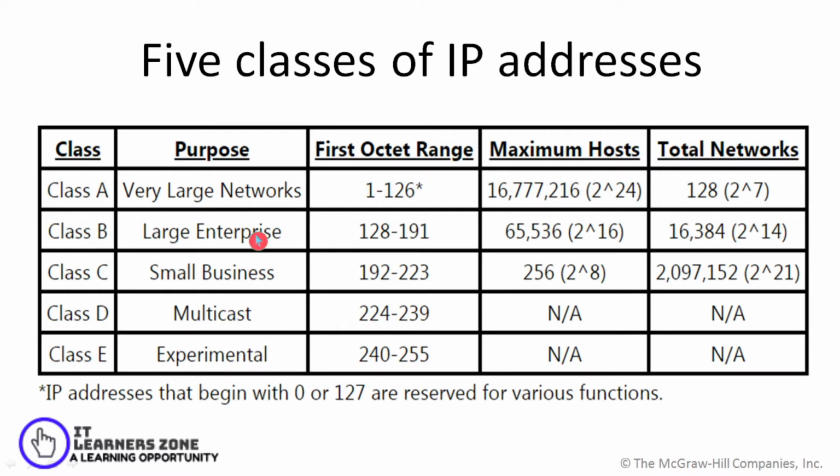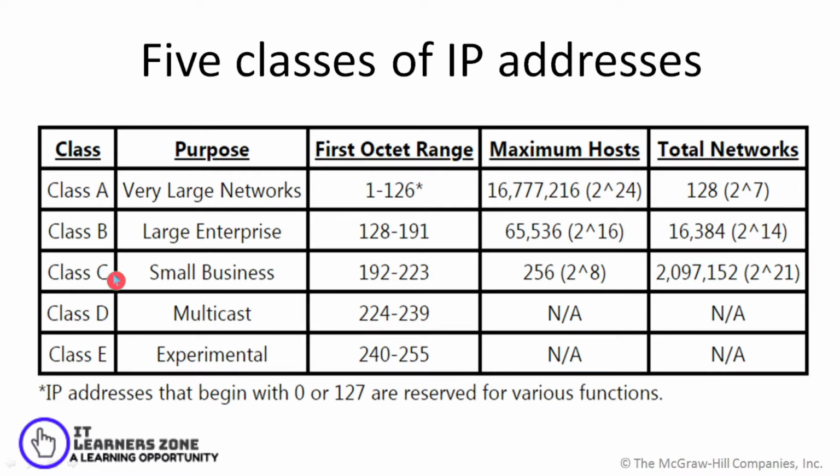Then there are class B addresses, which can be used for large enterprises, where the first octet ranges from 128 to 191. So altogether, the number of hosts or nodes that can be connected is 65,536, and the number of networks which can be formed is 16,384.